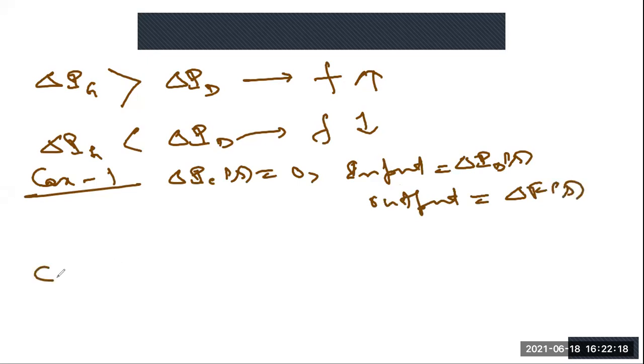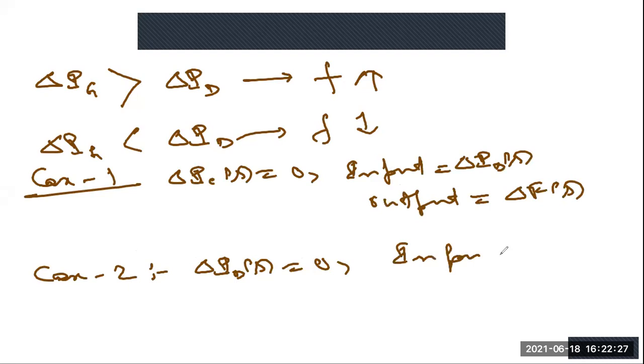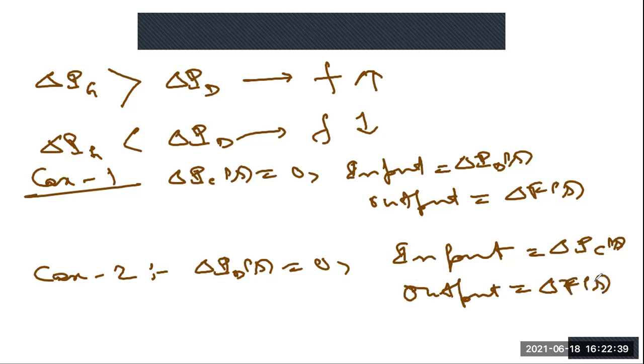Now in case 2, delta PDS should be equal to 0, input is delta PCS, and output is delta FS. So finally we'll see how to do the analysis.